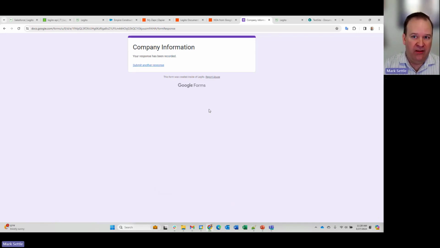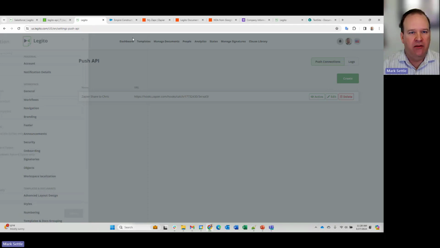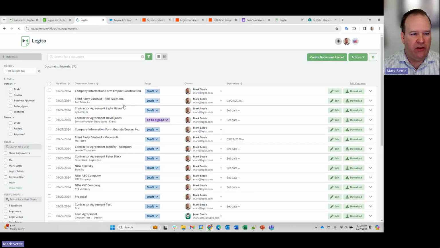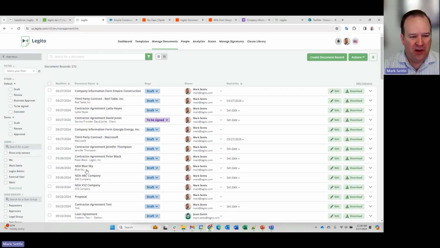With that, the Zap that's running in Zapier is going to pick up that form, and it's going to then create a document in Legito, and then it's going to send an email to me. And with that, I would have a document back in my managed documents, and you can see some of these other documents that were created here. And for some reason, I don't know what I did right before the demo, now my Zaps aren't working, so I probably have a key. Oh, there it goes. All right, so I got an email come off screen.